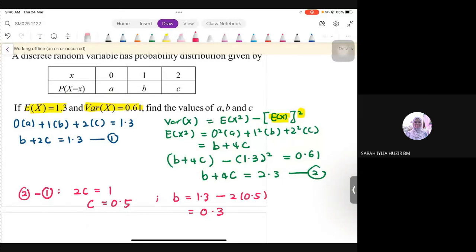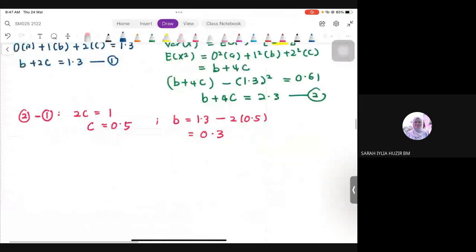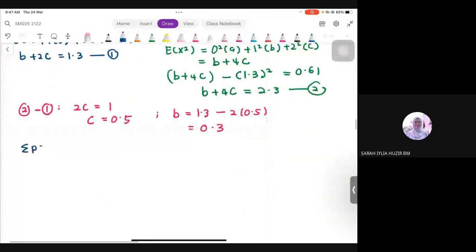criteria for probability distribution, discrete random variable. Benda pertama sekali kita belajar, how do we show about probability distribution, ataupun how do we prove this is discrete random variable. Apa syarat utama dia? Syarat utama, summation of all probability must be 1. Itu hidden info yang tak ditulis langsung dalam soalan, tapi semua orang kena ingat.